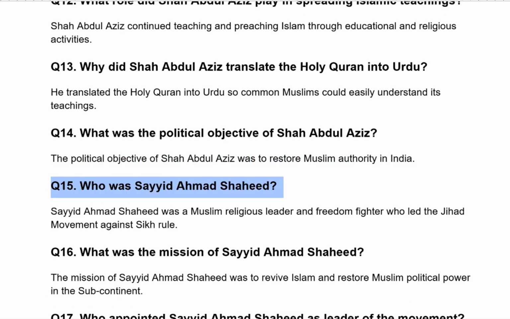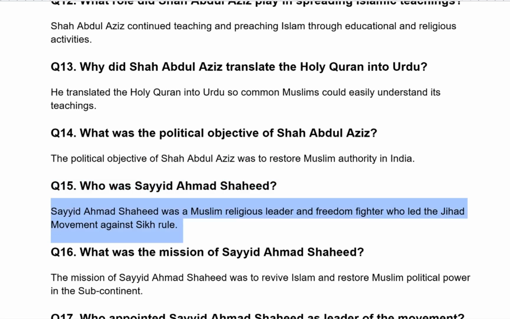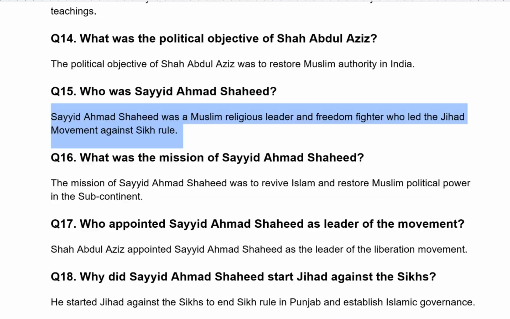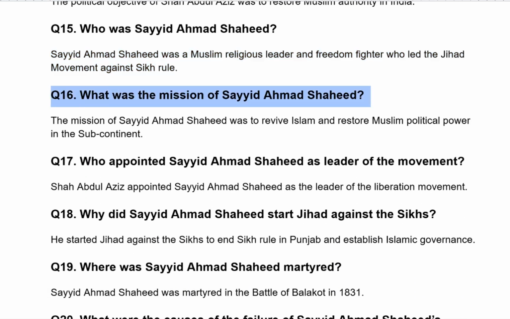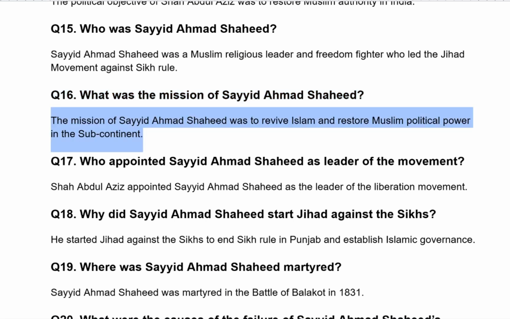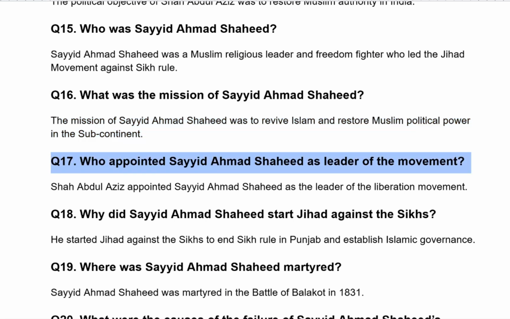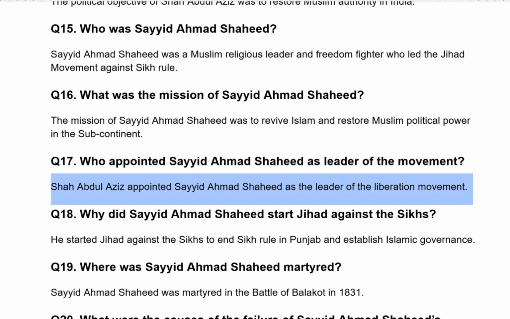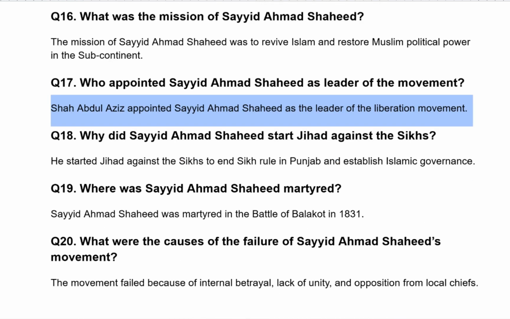Who was Syed Ahmad Shaheed? Syed Ahmad Shaheed was a Muslim religious leader and freedom fighter who led the Jihad movement against Sikh rule. What was the mission of Syed Ahmad Shaheed? The mission of Syed Ahmad Shaheed was to revive Islam and restore Muslim political power in the subcontinent. Who appointed Syed Ahmad Shaheed as leader of the movement? Shah Abdul Aziz appointed Syed Ahmad Shaheed as the leader of the liberation movement.